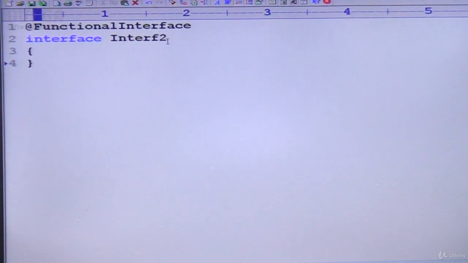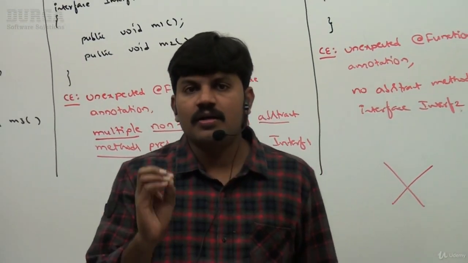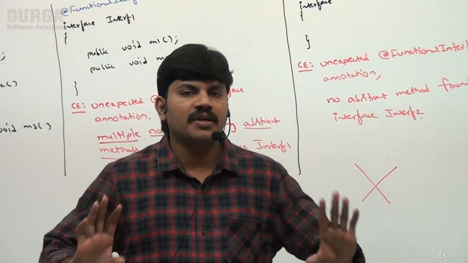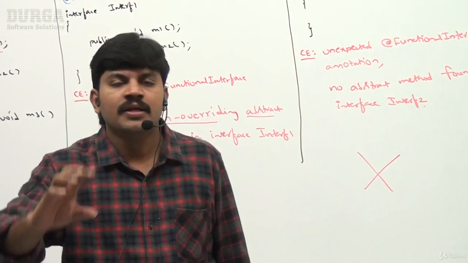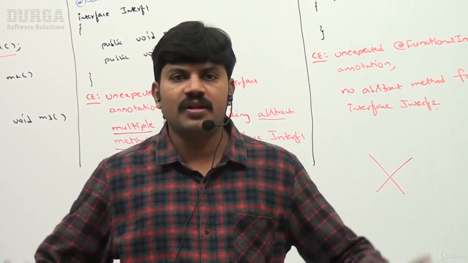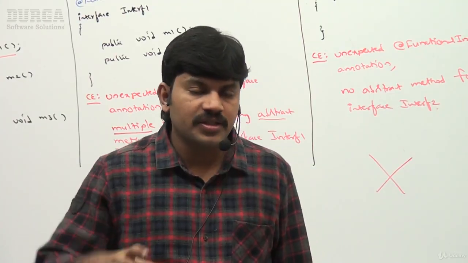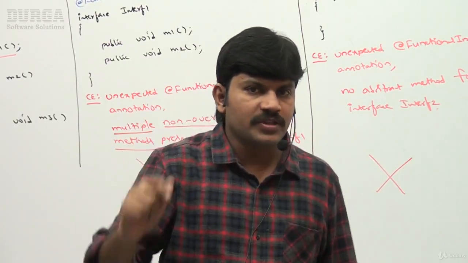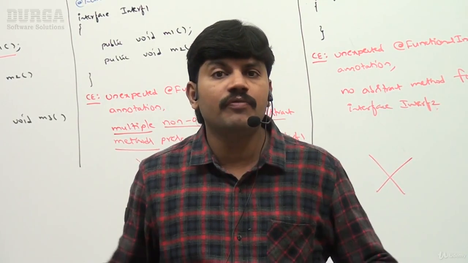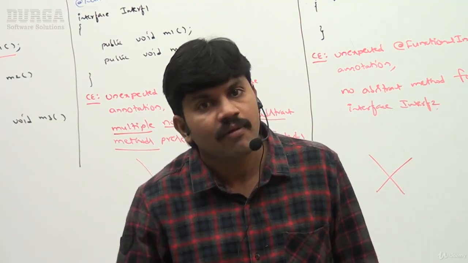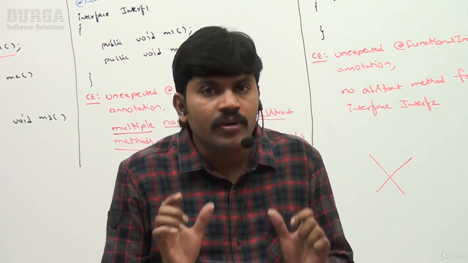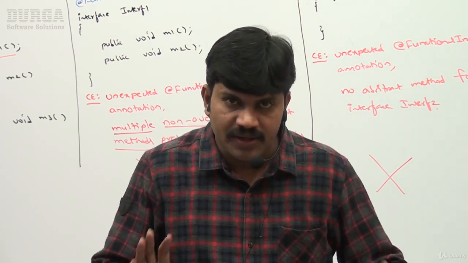Okay, that's all. This is what you should remember. What is the functional interface annotation, and how can you use it? The @FunctionalInterface annotation can be used to indicate that this interface is explicitly a functional interface. Who is going to use this annotation? The compiler uses it at the time of compilation to validate whether your interface is a functional interface or not. If you make any mistake, the compiler will complain. Is it clear for all of you? So this is what you should be aware of about the @FunctionalInterface annotation. Clear, right?